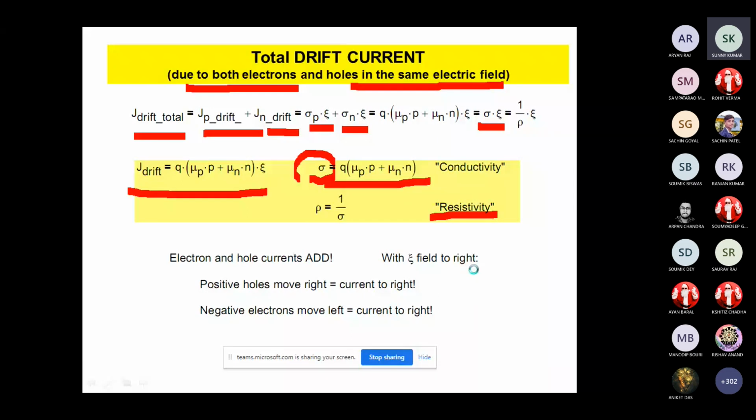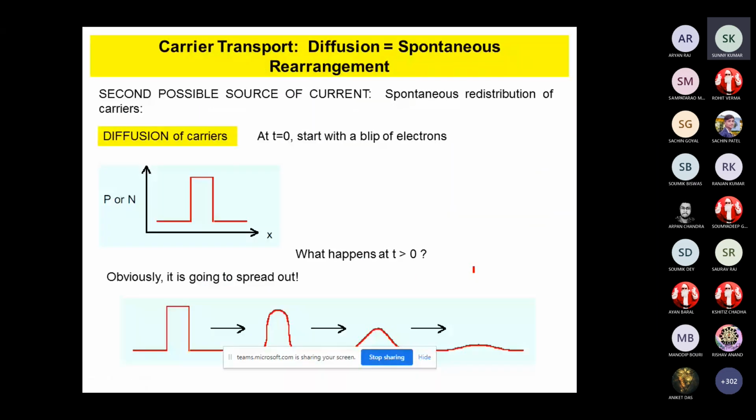Please mute if anyone is unmuted. Carrier transport has another mechanism, that is diffusion. As I told, diffusion is due to the concentration gradient. If you have a concentration gradient in the regions of a semiconductor device, carriers will transport from higher concentration to lower concentration. Suppose this is the carrier concentration at a particular time t equals 0, along x in the semiconductor, in one dimension.